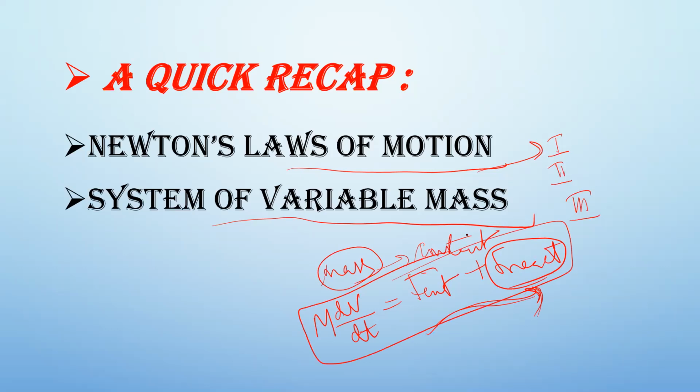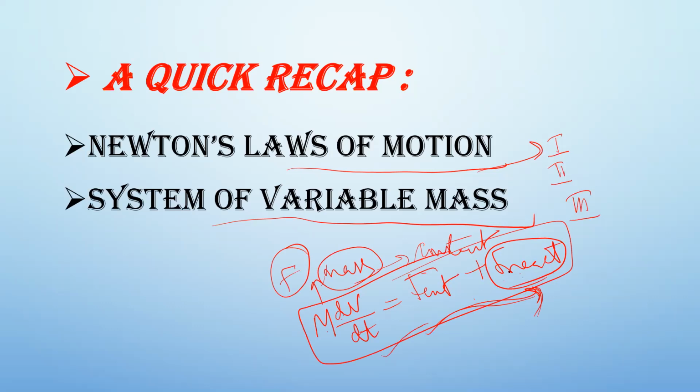It gives you the momentum mv, and the rate of change of momentum, m dv by dt, is nothing but force. We can get this using the system of variable mass. The rate of change of momentum due to the mass leaving will be this one.